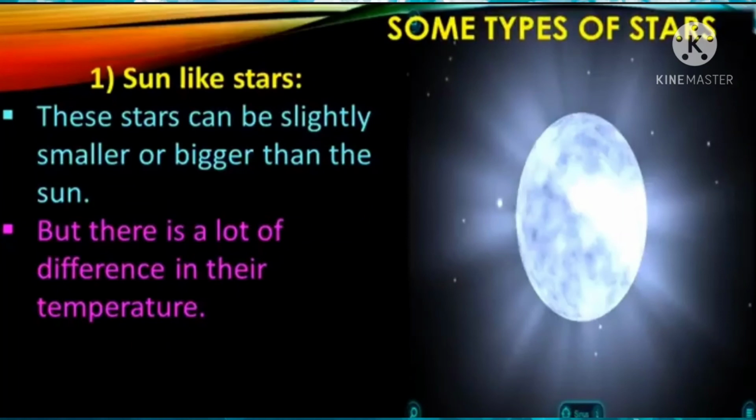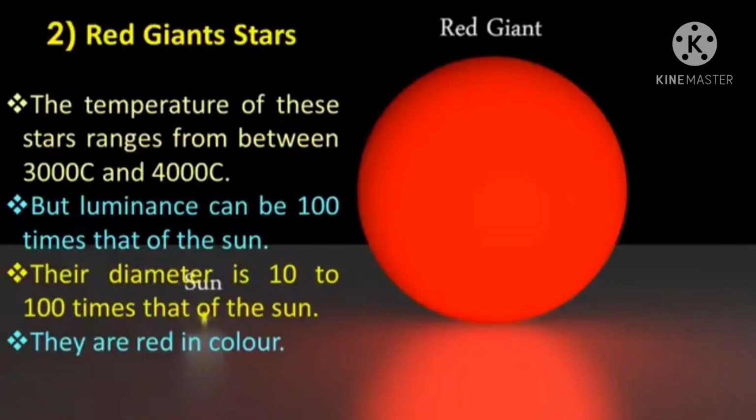Now the next point is some types of stars. First one, sun-like stars. So it is like the sun. These stars can be slightly smaller or bigger than the sun. But there is a lot of difference in their temperature. Now the second one is red giant stars.